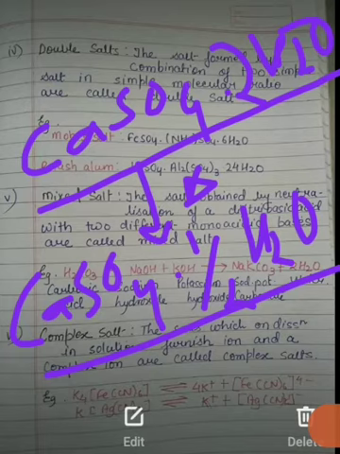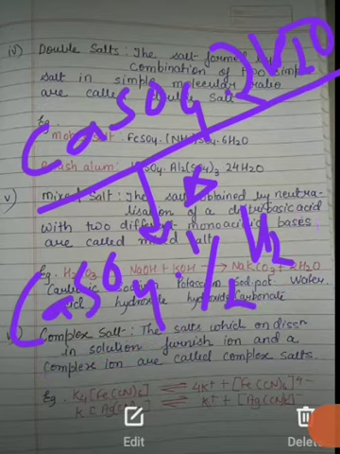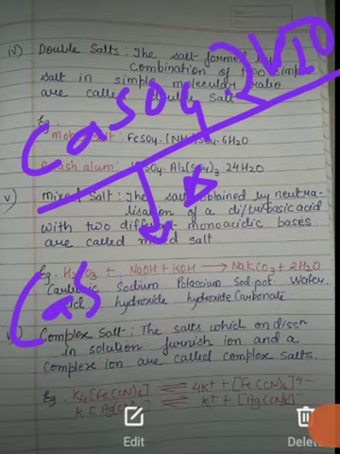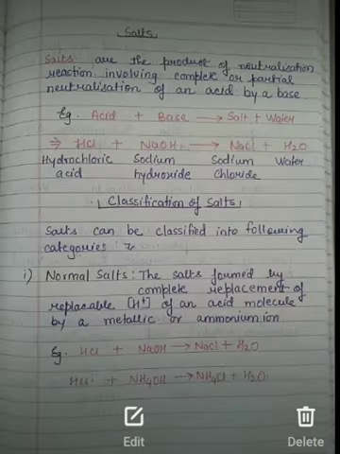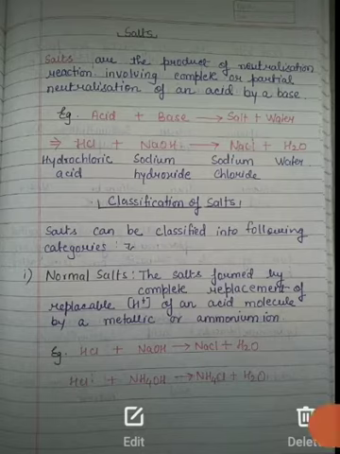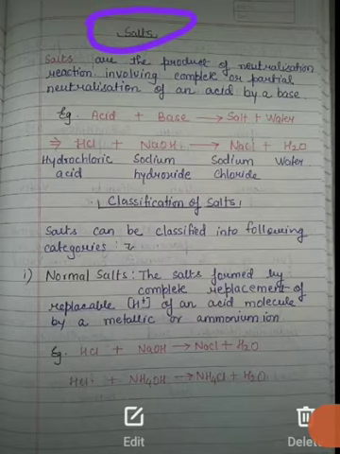So students, this is about today's lecture, where we have discussed salts and their classification. Most portions are not very necessary for you, but remember one thing: what are salts? They are generally formed by the reaction of acid and base, and when these react in different proportions, they give different kinds of salt.